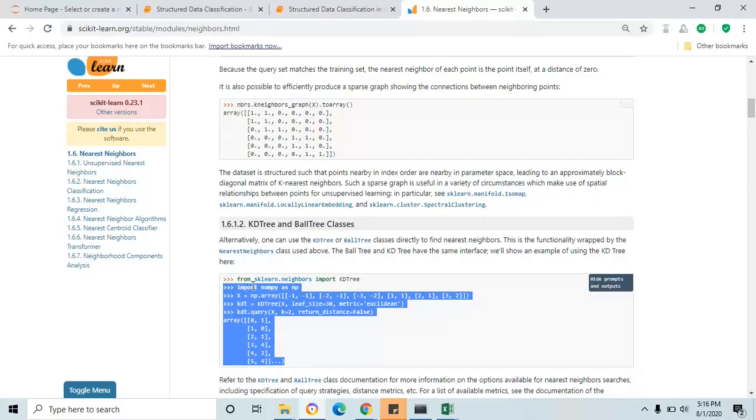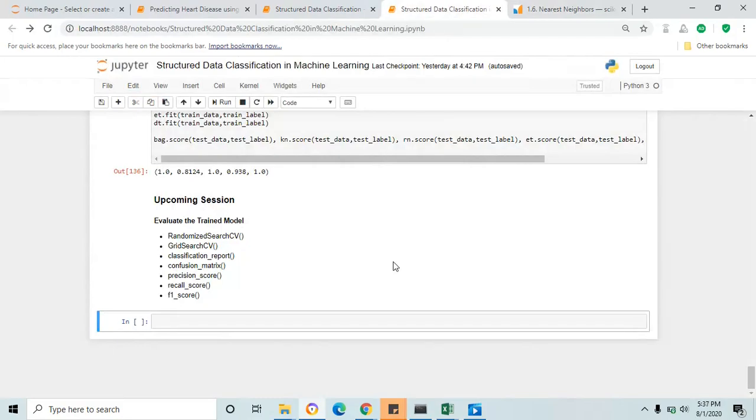Okay, fine. Before winding up today's session, let's quickly check the upcoming topics. In the upcoming section, you are going to see how to evaluate the trained model. So far, you have seen how to choose the best model from the algorithm sheet and build it for your classification problem.